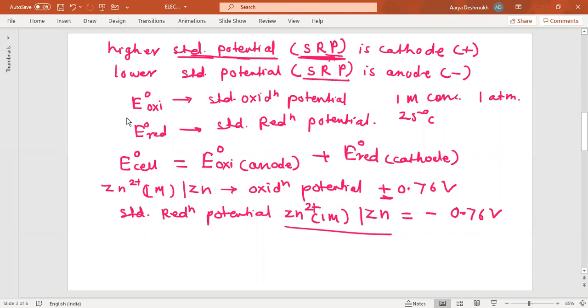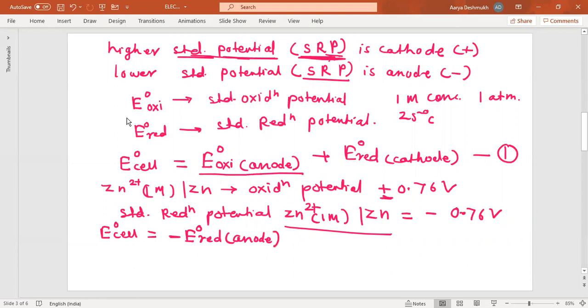Now, if I number this as equation 1, I can write it short: E0 cell equals, instead of E0 oxidation, minus E0 reduction for the anode.